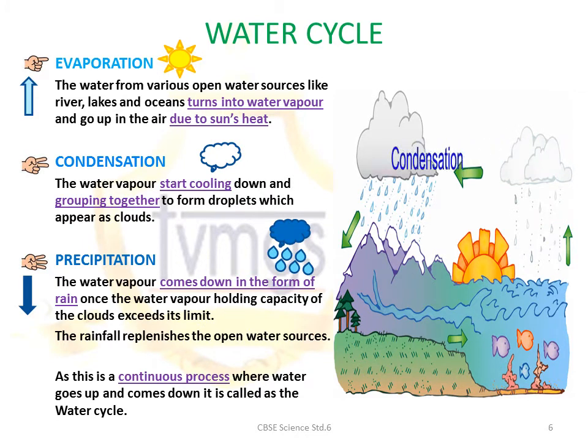The final step is precipitation. Precipitation is basically when the capacity is exceeded and something falls down. So the water vapor comes down in the form of rain when the water vapor holding capacity of the cloud exceeds its limit. And this is how we get rainfall. Rainfall is essential to replenish the water sources that in turn cause evaporation, which is followed by condensation and finally precipitation. As this process is continuous, wherein the water goes up and comes down, it is called the water cycle.